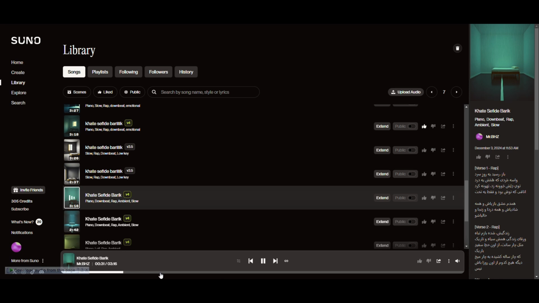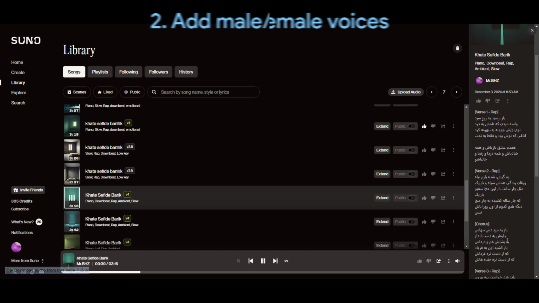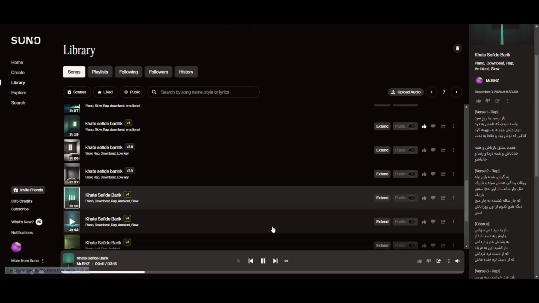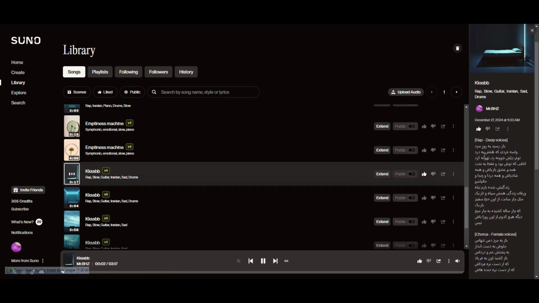Okay, now on to the next one. You can indicate male or female voices in brackets within the song. So if you want part of the song to be sung by a male voice, you can actually do that. Take this as an example. I included deep voices for the first verse, and for the chorus I used female voices, and this is how the results sound.